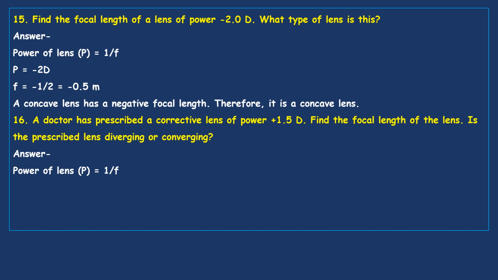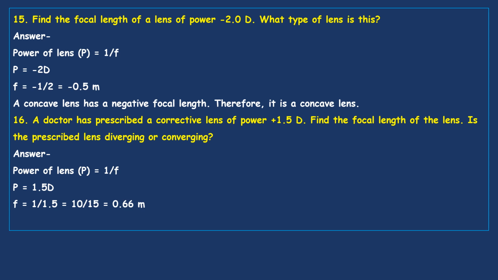Power of lens P is equal to 1 by F. The power given is 1.5 D positive. Focal length equal to 1 by 1.5, that comes around 0.66 meters. That's positive. That means a convex lens.